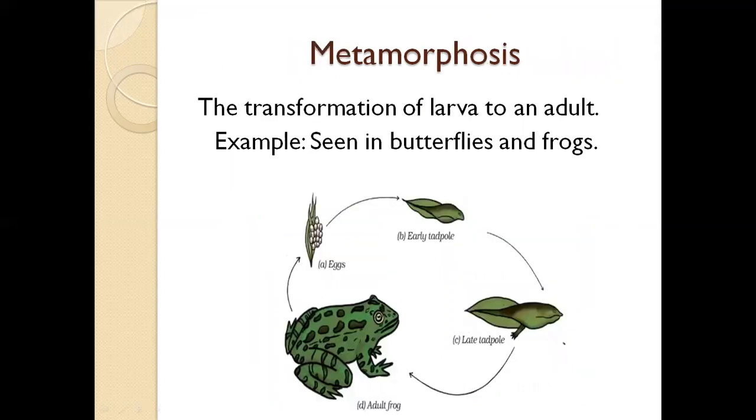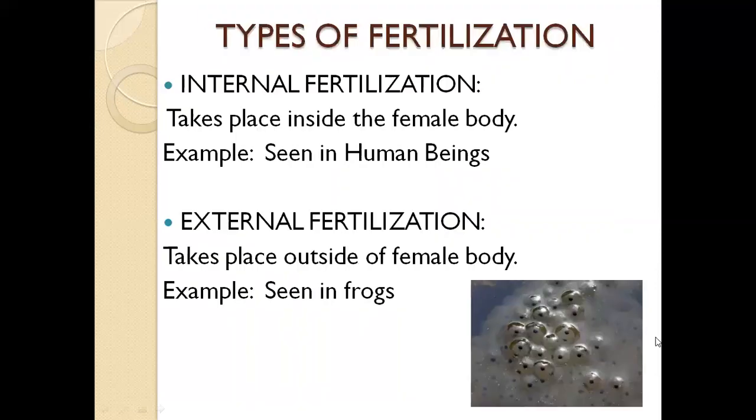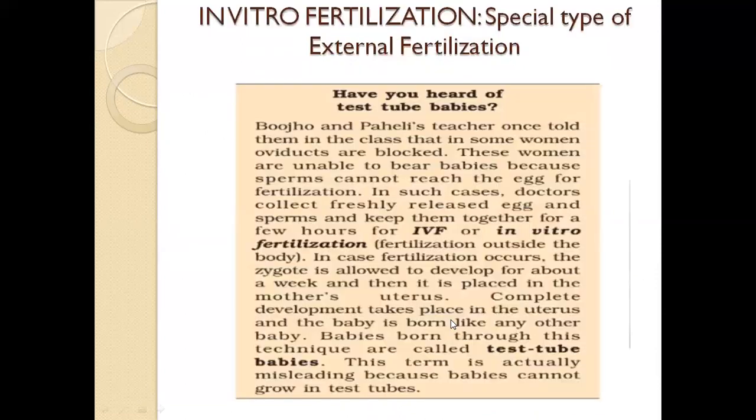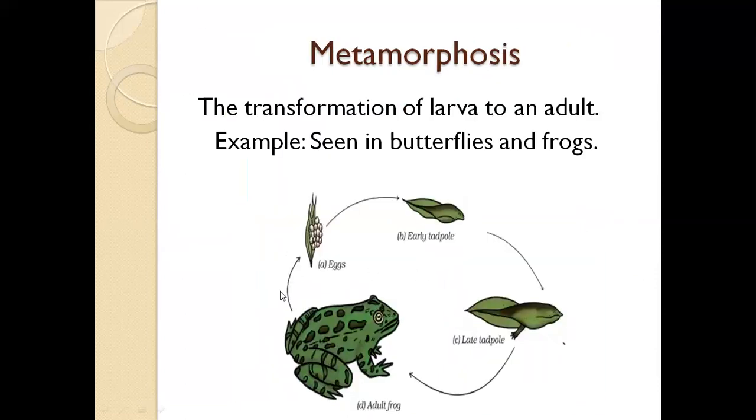Now, let's peep into another most important topic, metamorphosis. What is metamorphosis? It is the transformation of a larva into an adult. This kind of process is seen in butterflies and frogs. That is, an adult frog lays its eggs. As I said, external fertilization takes place. Do you remember here? Right. This external fertilization takes place and they turn into a tadpole, an early tadpole.